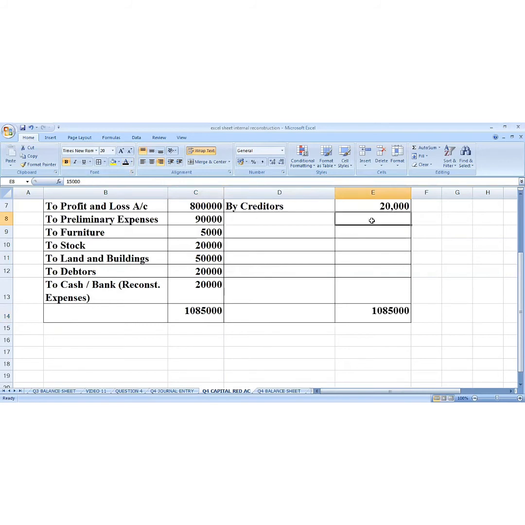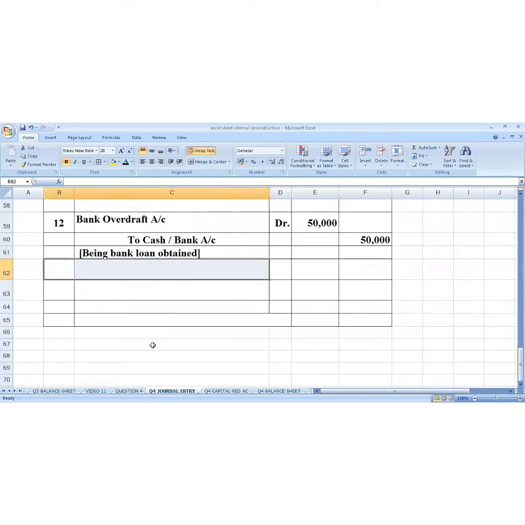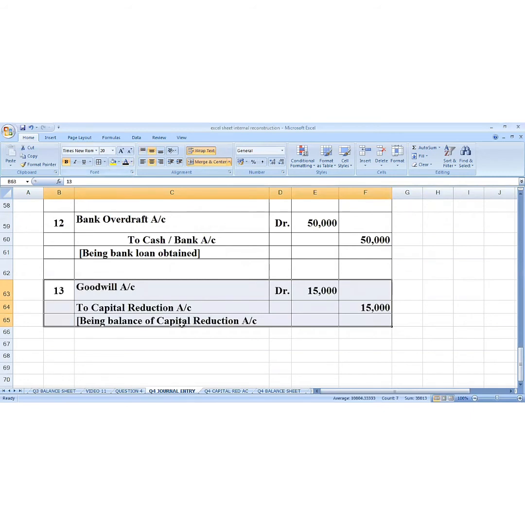So whatever difference comes on the credit side is 15,000. If the difference comes on the debit side, it goes to capital reserve. If the difference comes on the credit side, it goes to goodwill. So goodwill is coming to 15,000 and that is our last journal entry: goodwill account debit to capital reduction account, the amount is 15,000. With this, we completed the journal entries as well as the capital reduction account.